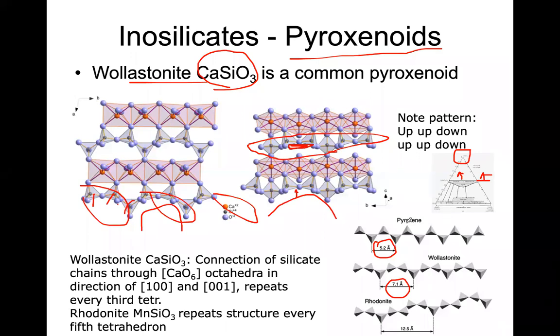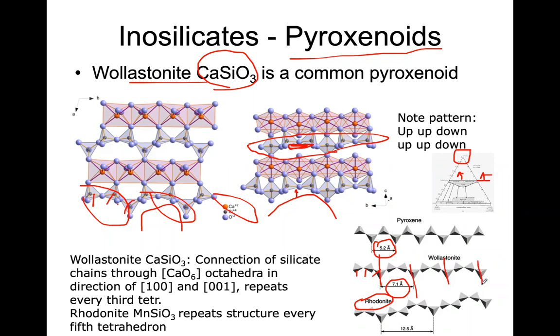Rhodonite is another one. This is that structure. Its bond length is longer than in wollastonite. So in wollastonite, every third tetrahedron, 1, 2, 3, you clearly see this repeating structure.